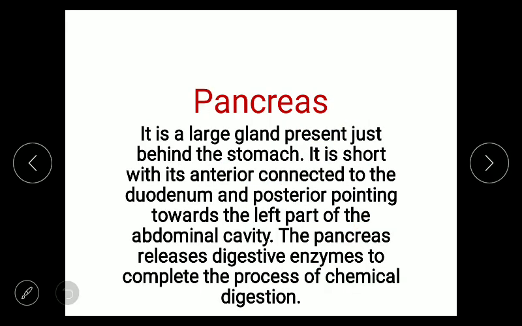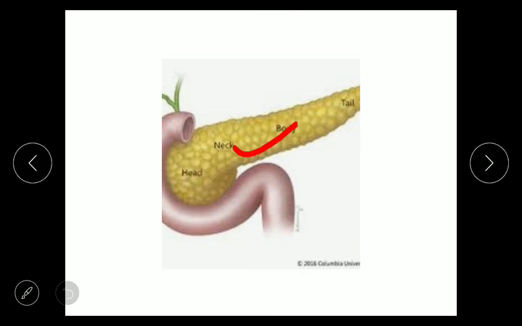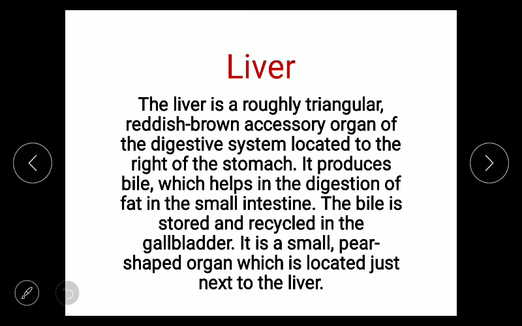Second gland is the pancreas. The pancreas is a large gland present just behind the stomach. It is short, with its anterior connected to the duodenum and posterior pointing towards the left part of the abdominal cavity. In this diagram you can see that this yellow, leaf-like structure is the pancreas, and the pancreas is a gland which releases a juice known as pancreatic juice, which contains some enzymes which help in the digestion of food.